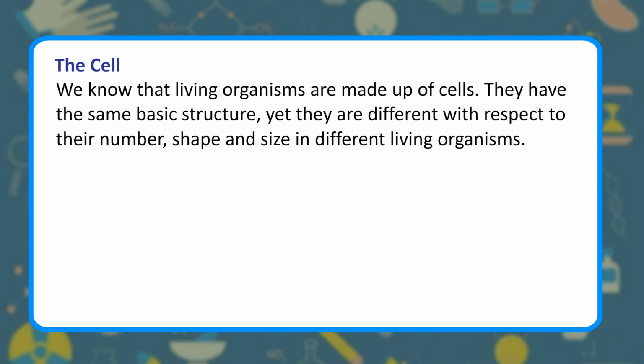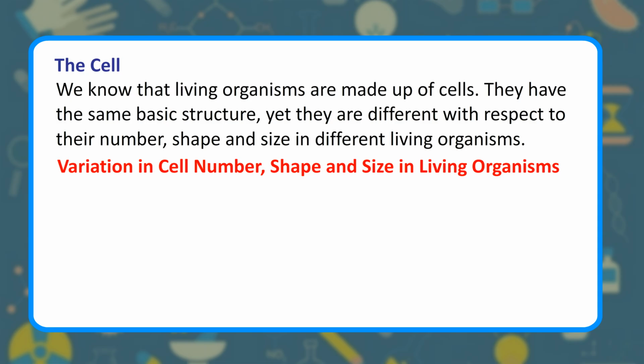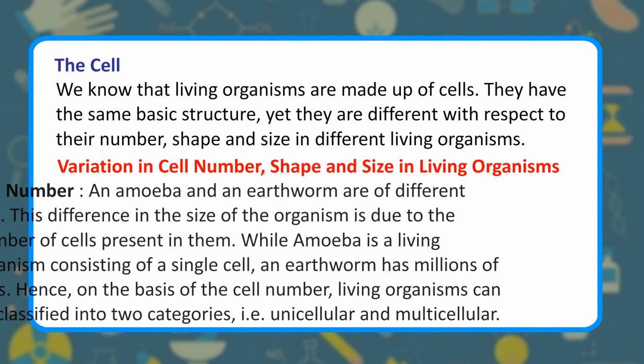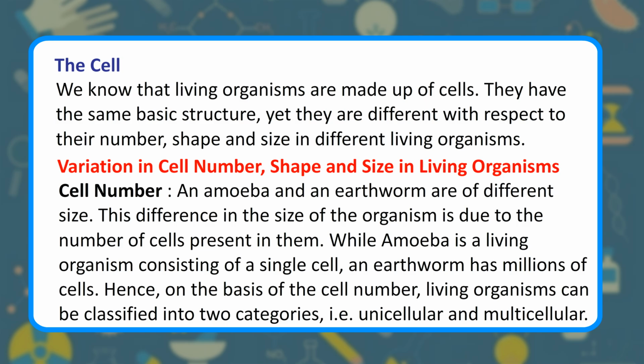The cell. We know that living organisms are made up of cells. They have the same basic structure, yet they are different with respect to their number, shape and size in different living organisms. Variation in cell number, shape and size in living organisms. Cell number: an amoeba and an earthworm are of different size. This difference in the size of the organism is due to the number of cells present in them. While amoeba is a living organism consisting of a single cell, an earthworm has millions of cells.